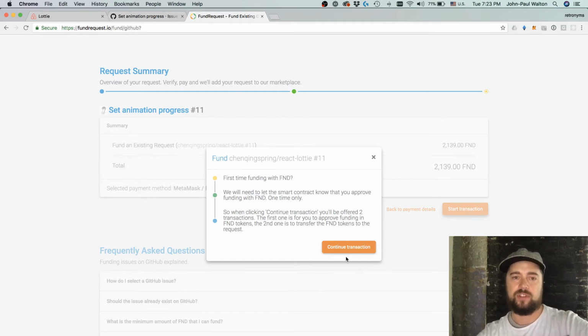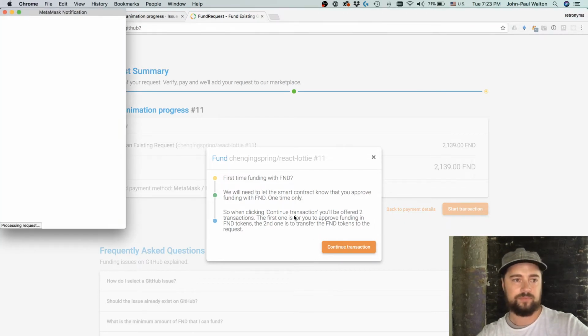If you're not familiar with this approval thing, it's just part of ERC20. I basically have to make an allowance of my token that I approve to work with the FundRequest smart contract. So I'm going to go ahead, and it's telling me I'm going to have 2 transactions. I've never done this before, so I'm going to see how this works. First one is to approve funding in FND. Second one is to transfer tokens, of course. Okay, so I'm going to continue the transaction.